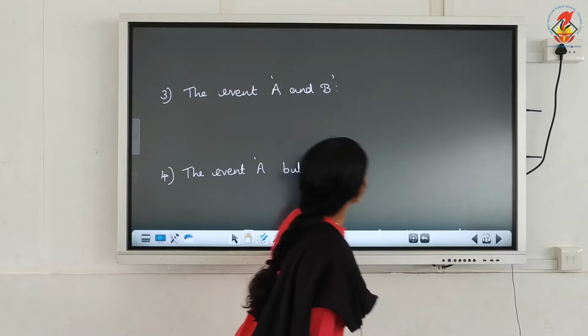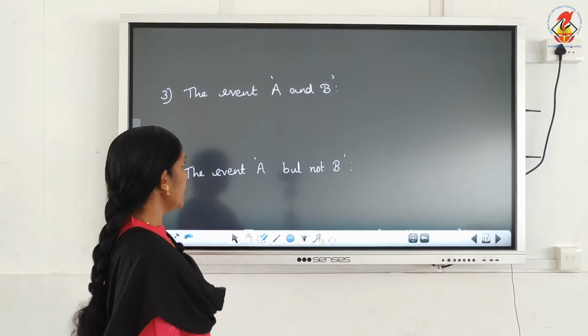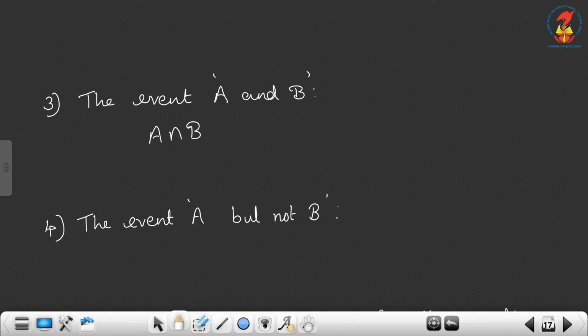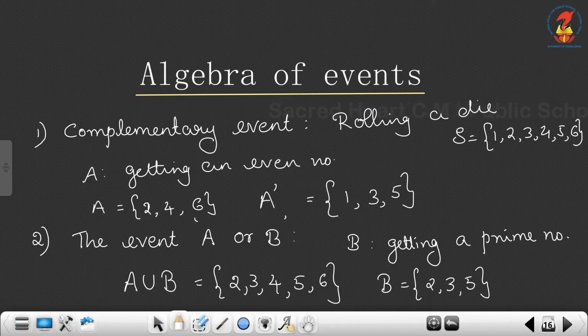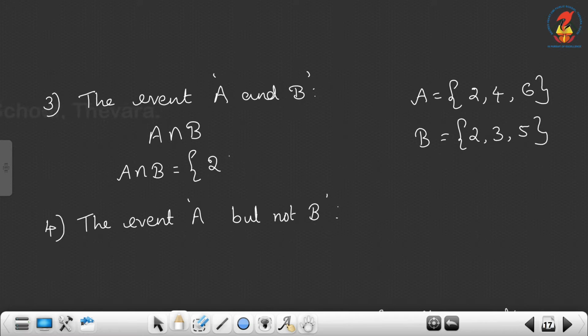Now the next is the event A and B. The notation is A intersection B. What is A intersection B from the previous example? A is getting an even number, and B is getting a prime number. So A intersection B is equal to {2}.